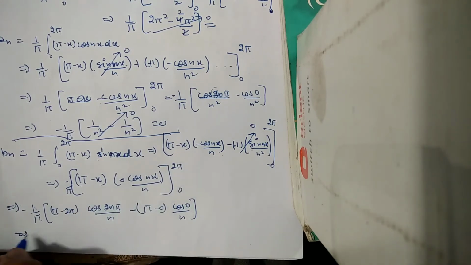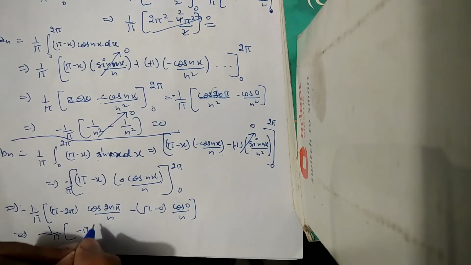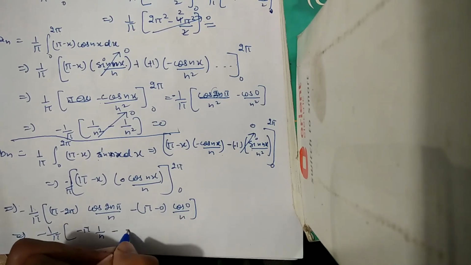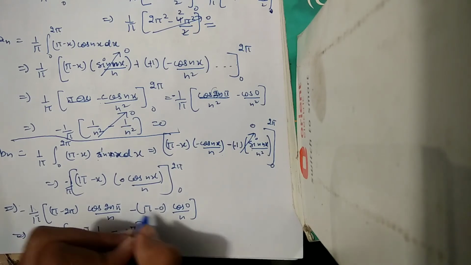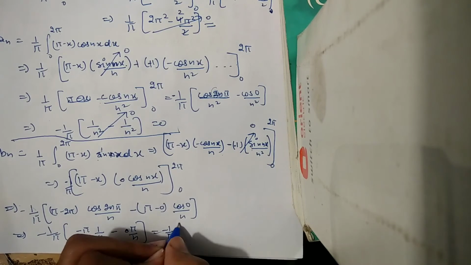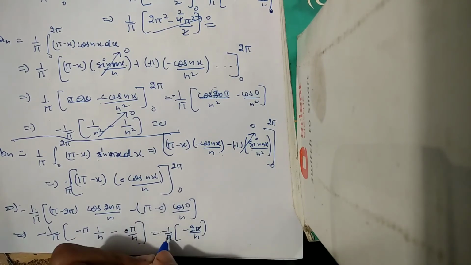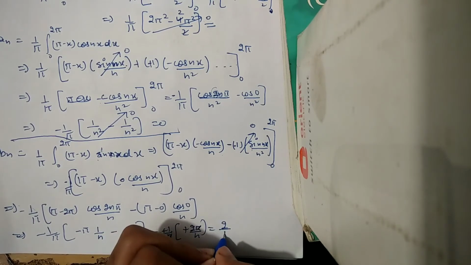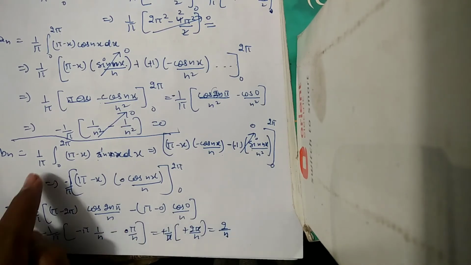So we will get its value as minus 1 by pi bracket, minus pi divided by n minus pi divided by n. So this value will change into minus 1 by pi and inside minus 2 pi by n. Pi will cancel out pi and minus will cancel out minus, then this value will change into 2 by n only. So we got this value, 2 by n, for bn.